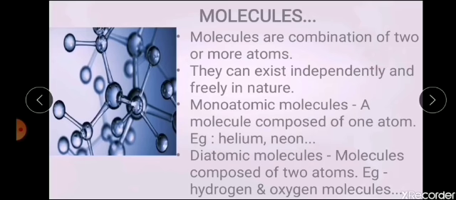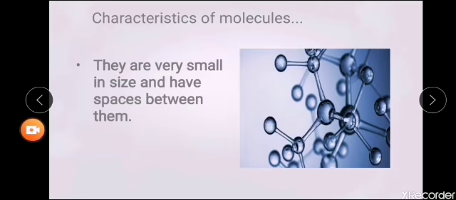If it is composed of two atoms, you call it a diatomic molecule. For example, hydrogen molecules, oxygen molecules. You will be writing them as H2 and O2, right? Such molecules come under diatomic molecules. Now, what if it is composed of more than two atoms? You can call it a polyatomic molecule.